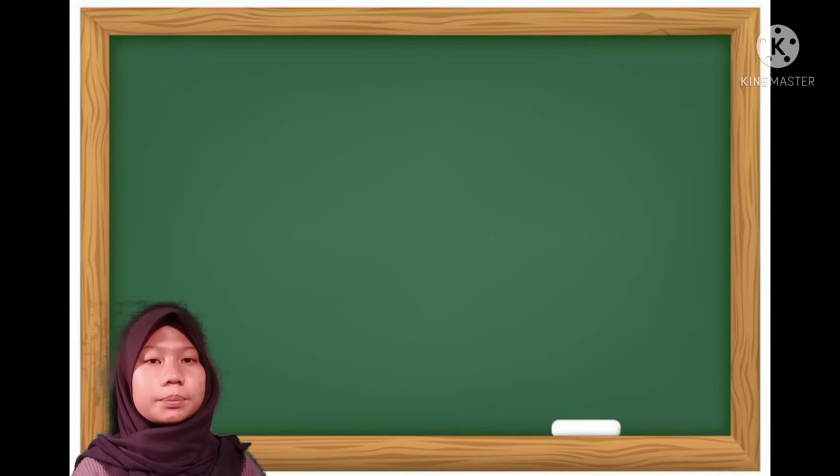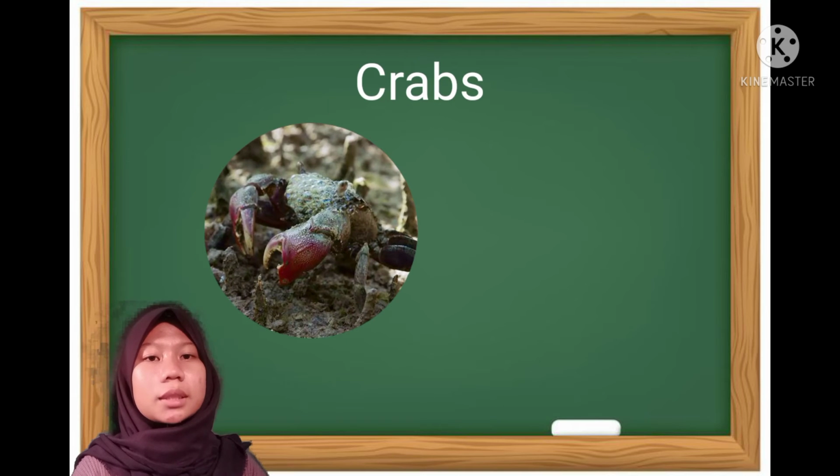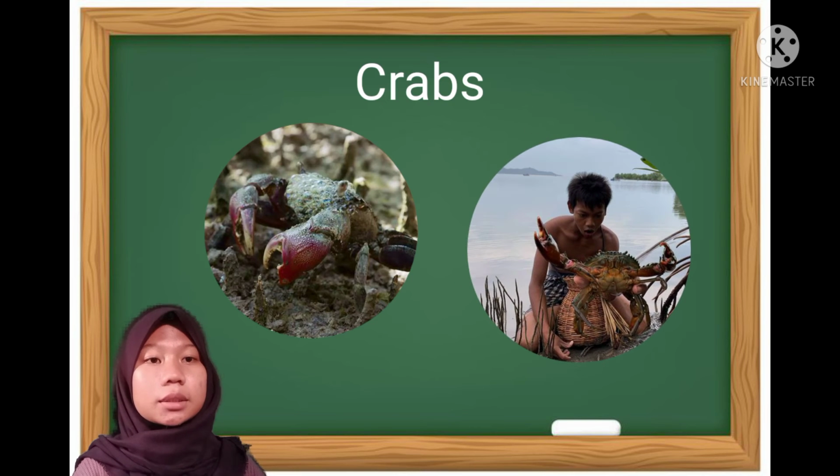And crabs. Crabs are particularly abundant in mangrove Indonesia, with 10 to 17 individuals per square meter. A total of 28 crab species were recorded in mangroves of Sulawesi. The dominant genera are Sesarma and Uca.